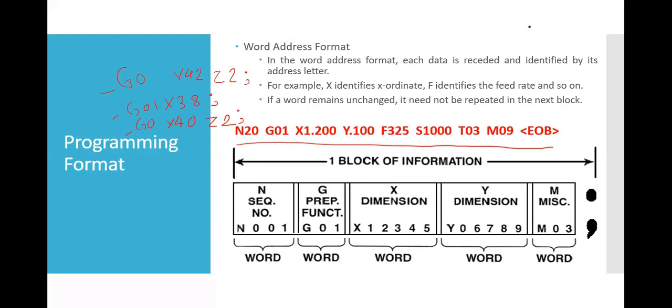The difference between speed and feed. Okay, Mohammed. The difference between speed and feed is that speed is in terms of RPM, and feed is in terms of linear movement of the tool or a workpiece.